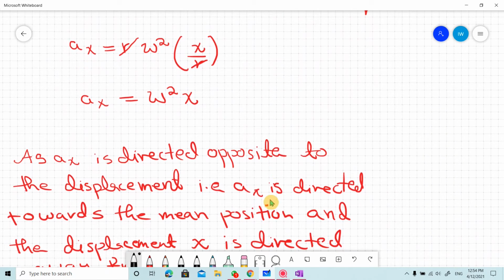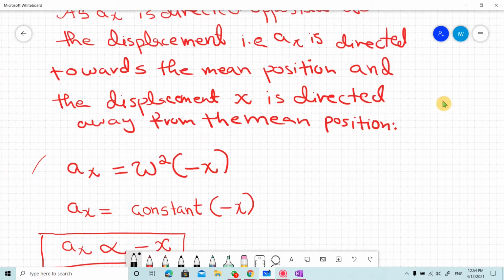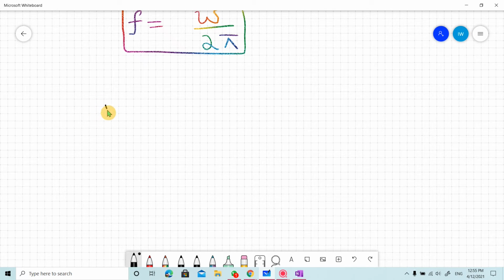Now Vx is equal to V cos 90 minus theta.